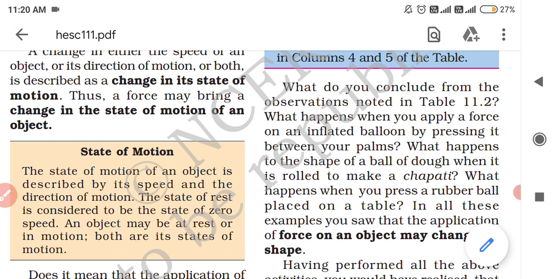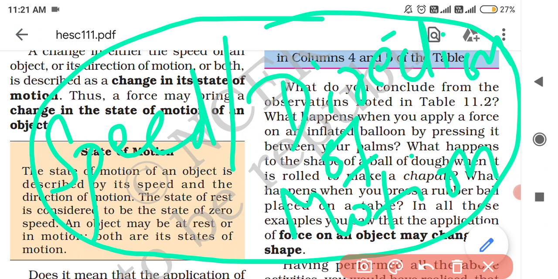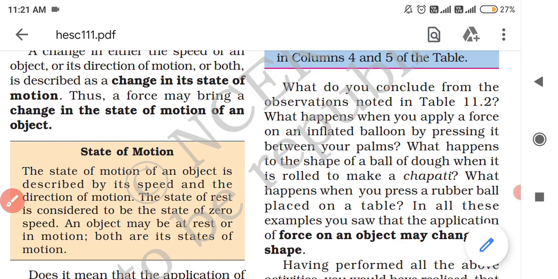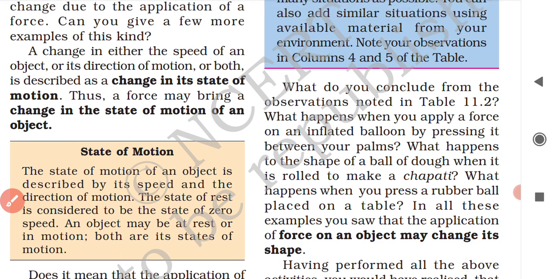In the beginning of the video, I did tell you that the state of motion is described by the speed and direction of motion of the object. So if there is a change in the speed, or in the direction of motion, or if both are changed, then it is described as a change in its state of motion.